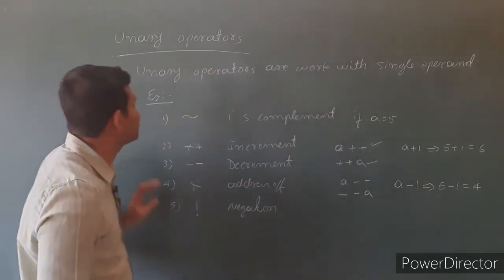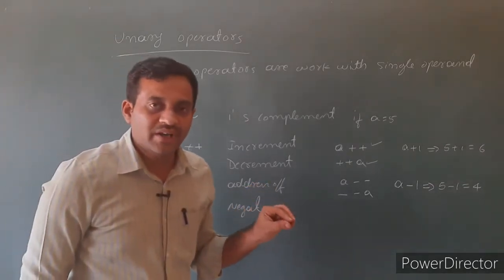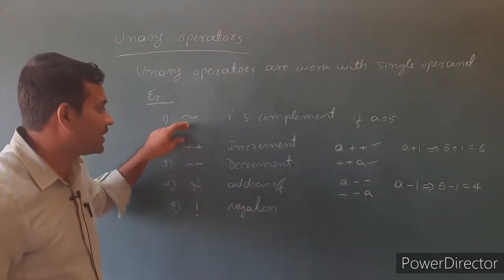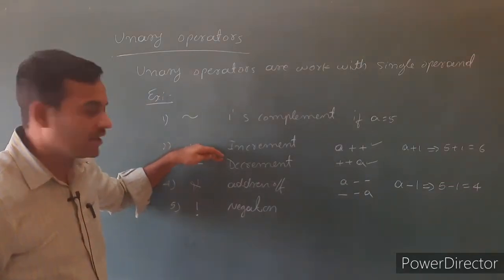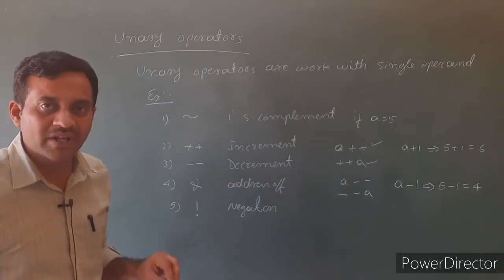So these are the examples of unary operators, which work with a single operand. Tilde is a unary operator. Then increment, decrement, address-of, negation. These are examples of unary operators.